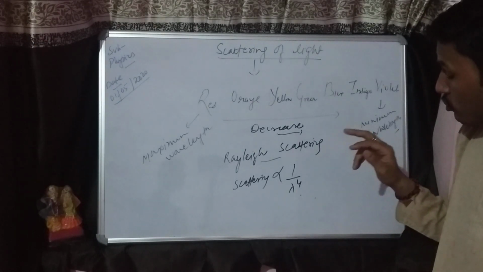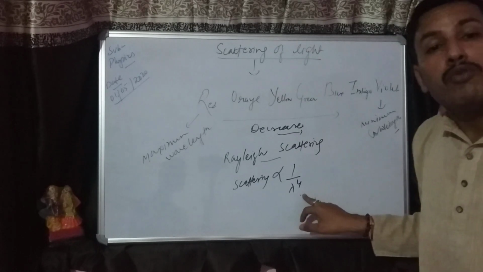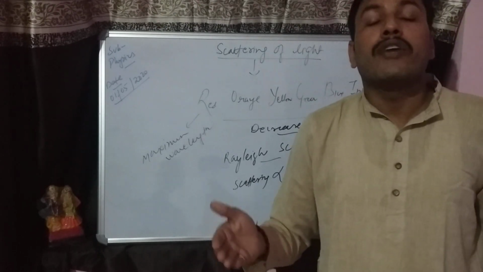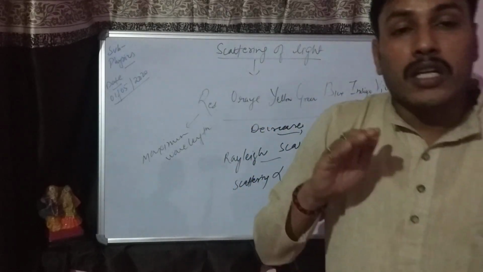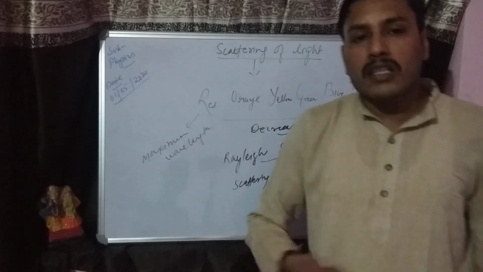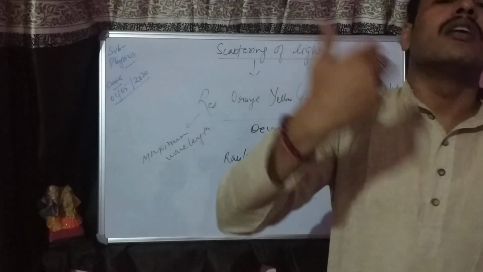So you have to note down that the scattering is inversely proportional to the fourth power of the wavelength. It means if the wavelength is high, the scattering of the light will be low, and if the wavelength is less, then the light will be scattered more.